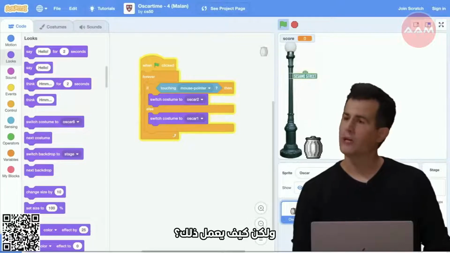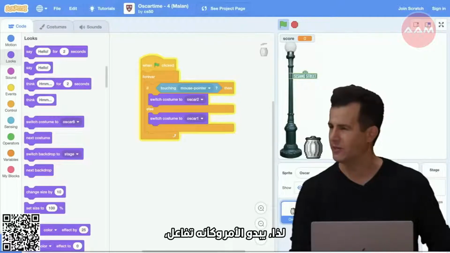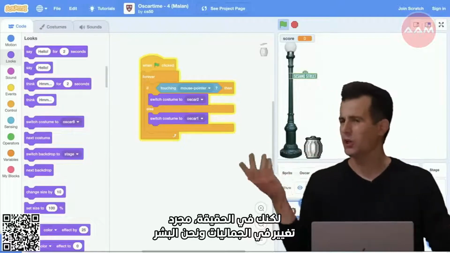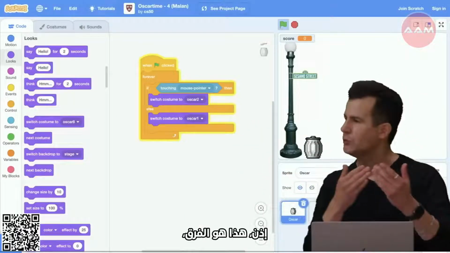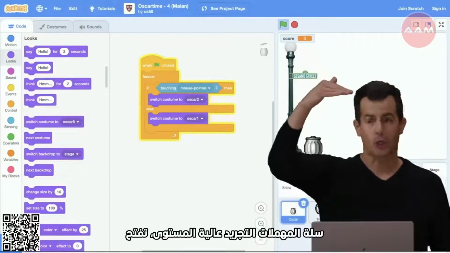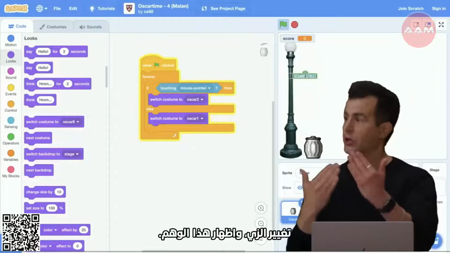But how is that working? It's just changing the costume that's being overlaid on the sprite. So it looks like interactivity, but you're really just changing the aesthetics. And we humans are just kind of assuming, oh, it's opening up. Well, no, it's just changing a costume. So here's the difference. The high-level abstraction: trash can opening. The lower-level implementation detail: costume changing, creating that illusion.